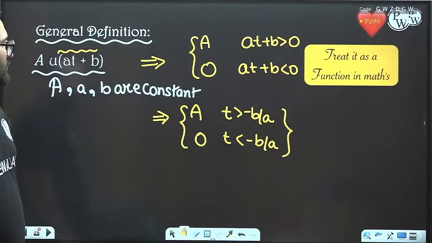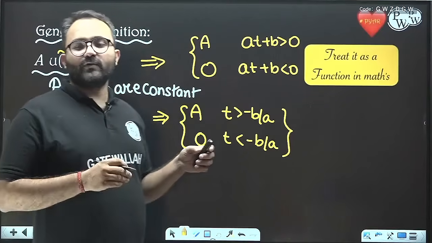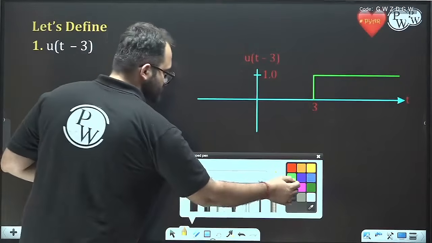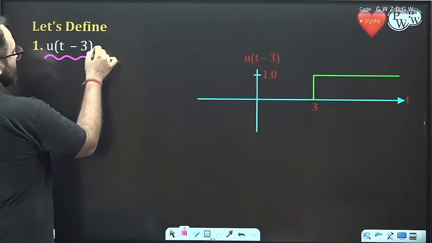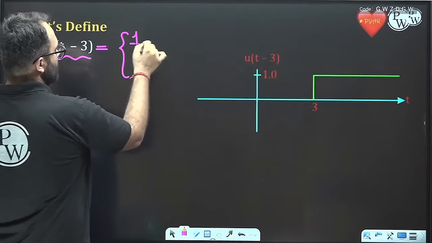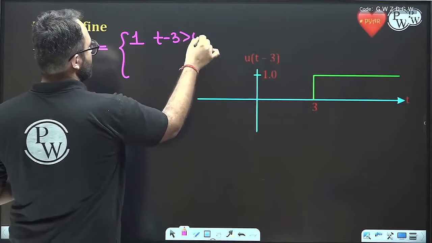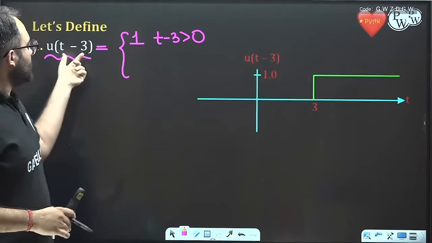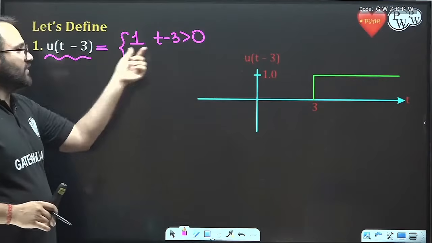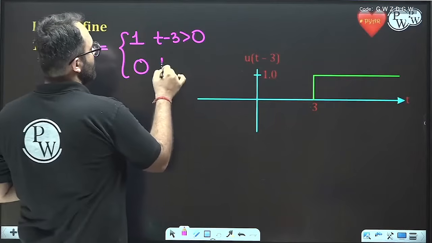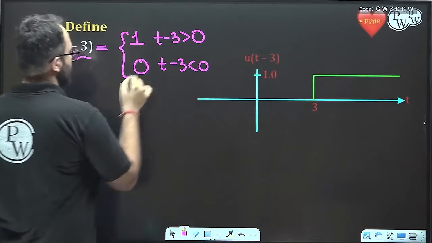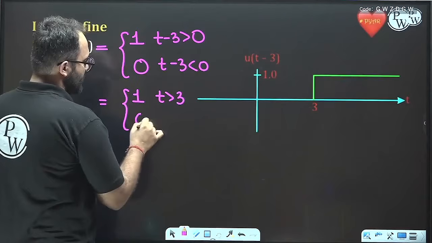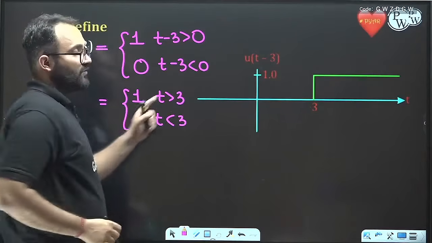Now let's solve one or two examples for more clarity. What is u of t minus 3? The value will be equal to 1 when t minus 3 is greater than 0. U of t minus 3 is equal to 1 when the term inside the bracket is positive, and 0 when the term inside the bracket is negative. So it is equal to 1 when t is greater than 3 and 0 when t is less than 3. So we can draw it like this.